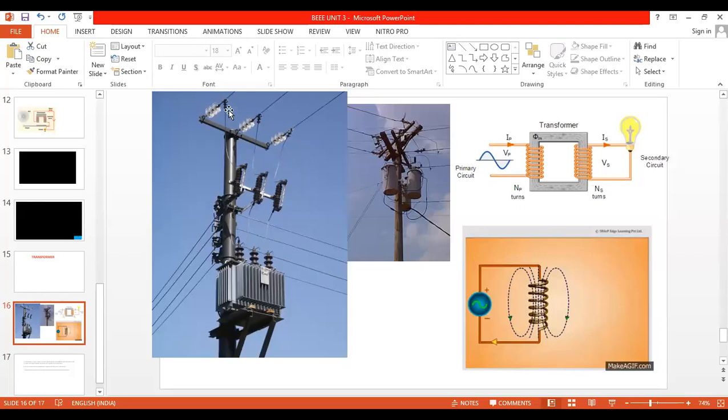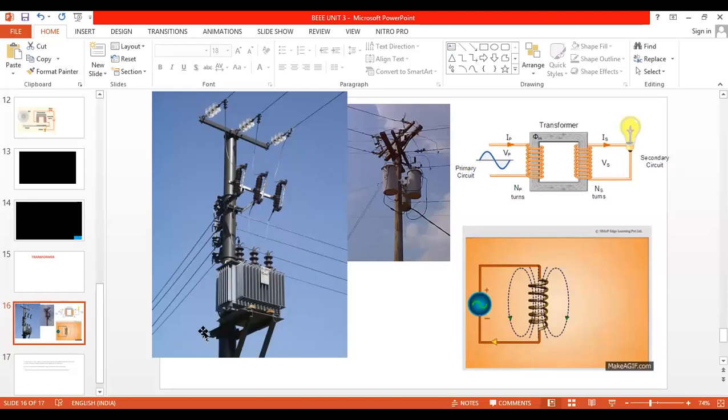Now you can see this particular top one is transmitted for the industries. Industries work with 400 volts. And for the domestic houses, how many wires are you able to count here? Four wires, that is three lines, and the last one is the neutral wire. That's what we have discussed in the second unit, second stage. The direct question in the external examination is the star connection relation, for which you have already done the derivation.